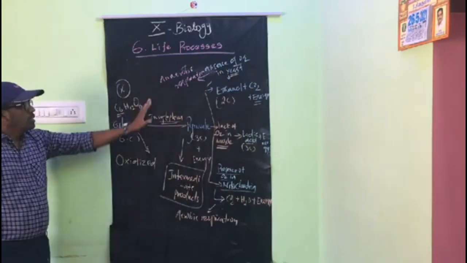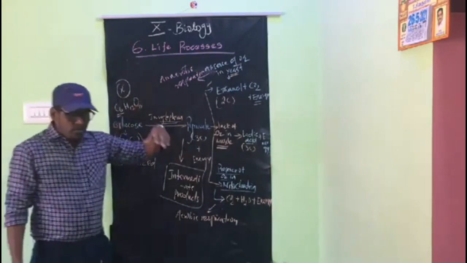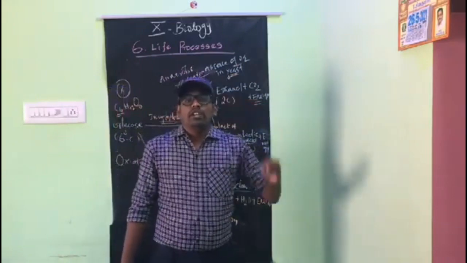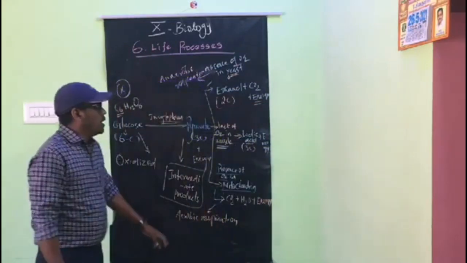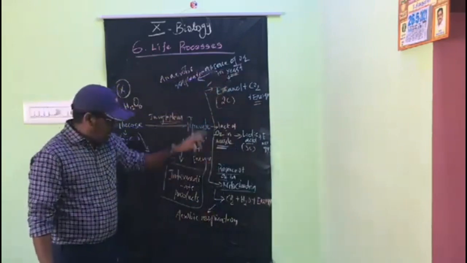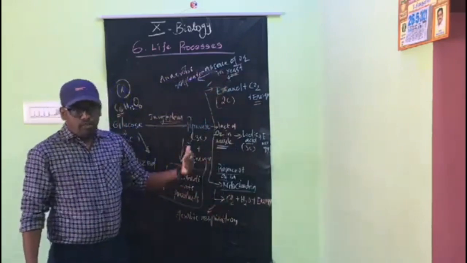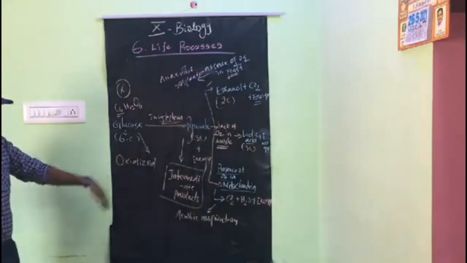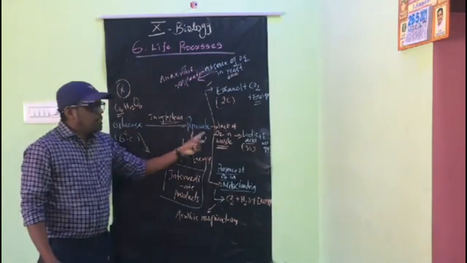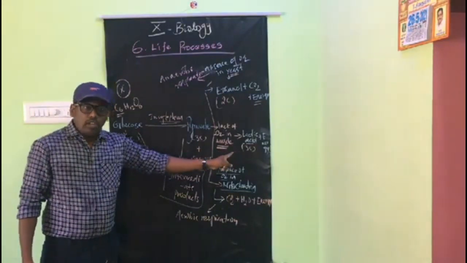Again, this is a pathway of how glucose is broken down and releases energy in various organisms. One is yeast, another is muscle cell, and how it occurs in mitochondria we have discussed. The glucose does not directly produce energy.